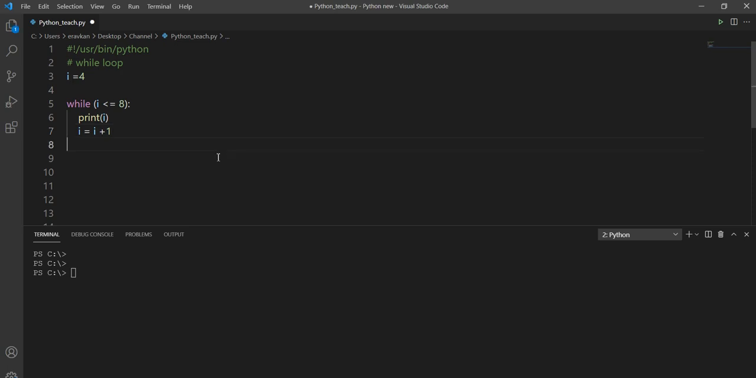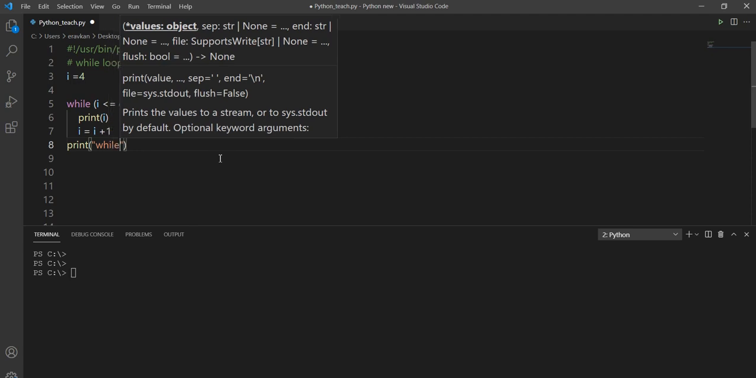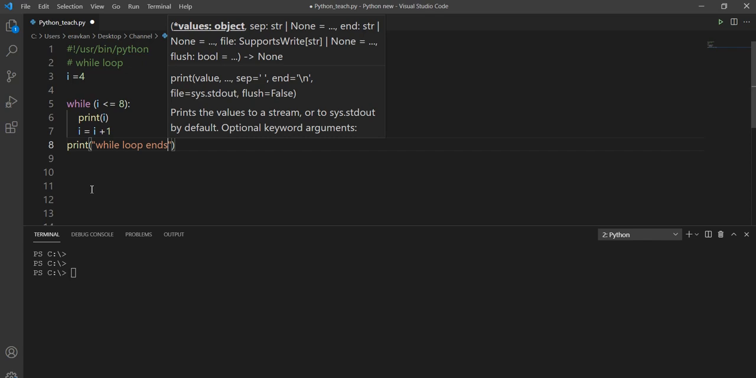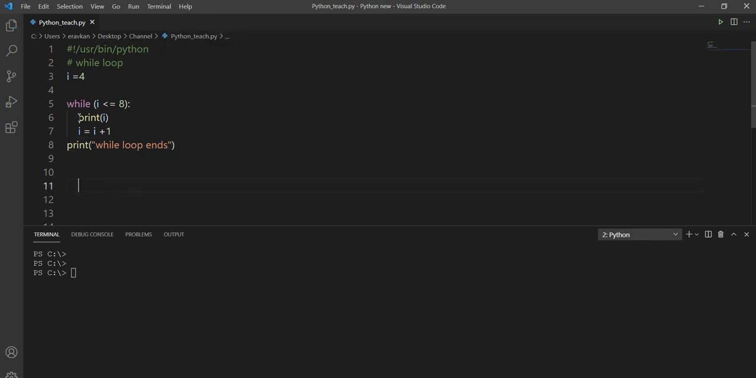And if I write something here, print while loop ends. So you see the indentation. What all comes under the while loop indentation? These are the block of code that will execute when this condition is true. When this while loop ends, see the indentation of this print statement. This is outside our while loop. So this print statement will execute when my while loop is completed.